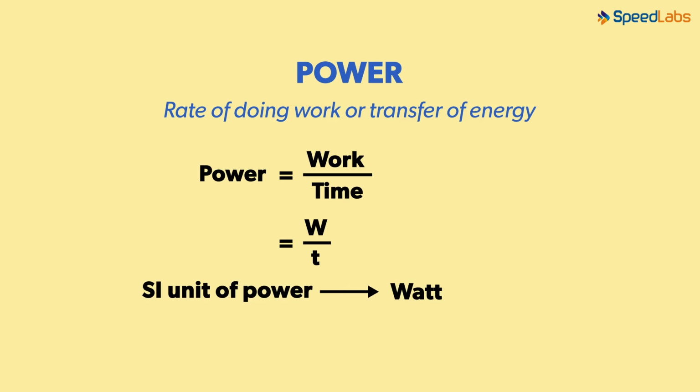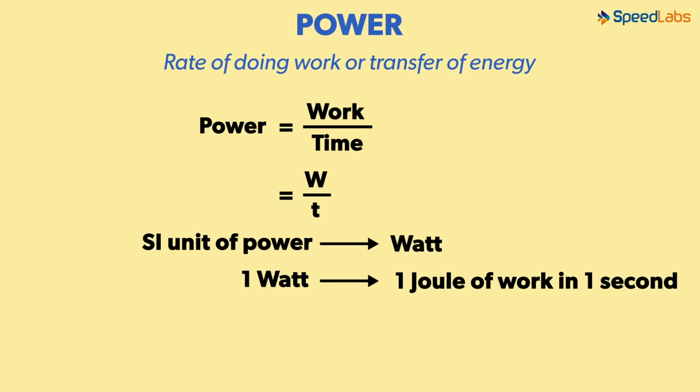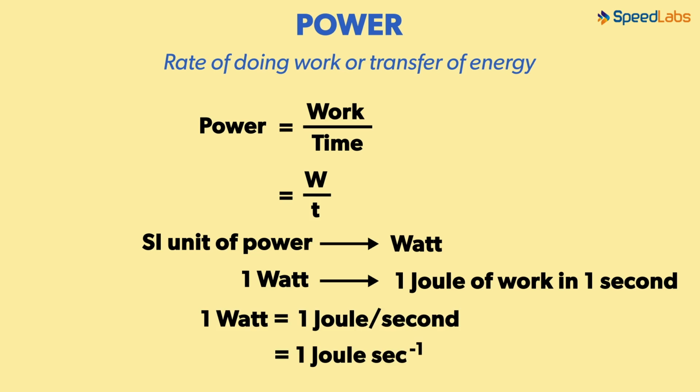No, I wasn't asking you what the unit of power is. I'm telling you that the unit of power is watt. So, with that, if we were to produce 1 watt of work, it means we have done work at the rate of 1 joule per second. So, formula-wise, it is 1 watt equals 1 joule per second, or 1 joule second raised to minus 1.